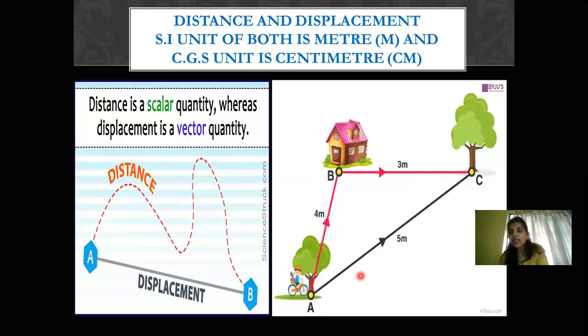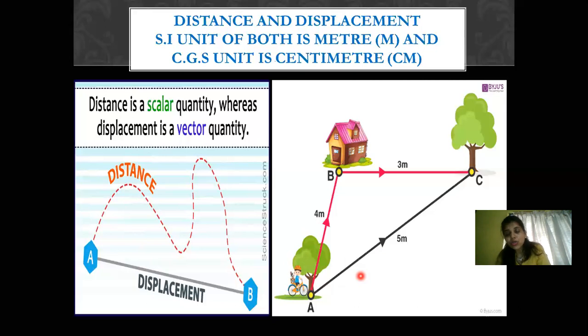So the total distance is greater than the displacement. It's always going to be greater than the displacement because displacement is the shortest route the body is going to follow. As it is the shortest distance, the value is always going to be less compared to the distance.